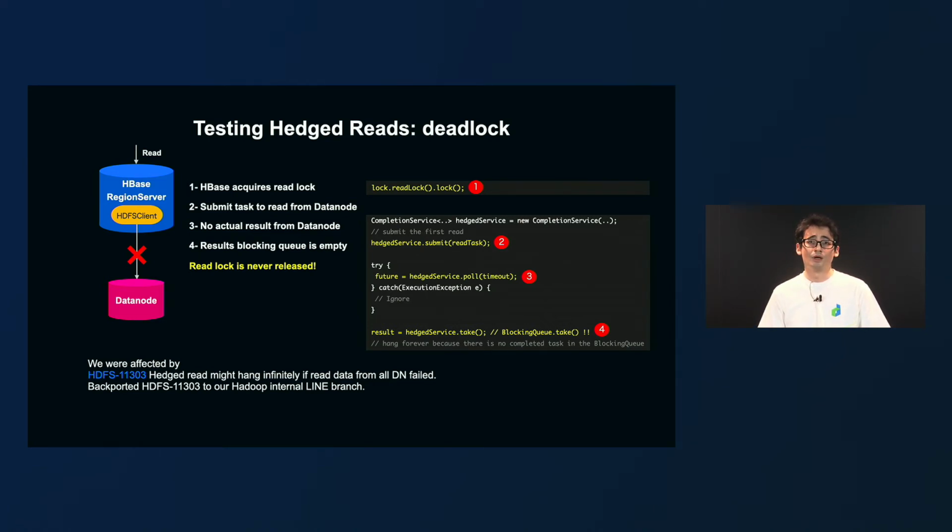So requests were stuck waiting for the read lock to be released. After all this investigation, we realized that actually the open source community had already fixed this issue. So we backported it to our internal Hadoop branch, and we never saw this error again.